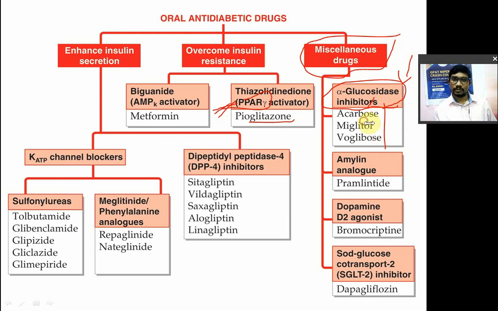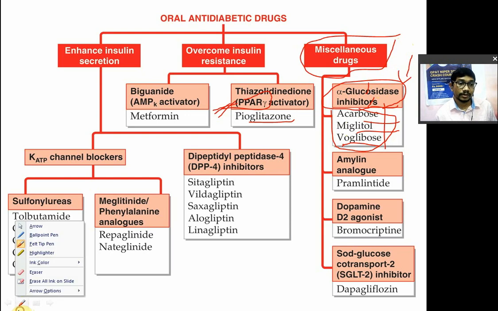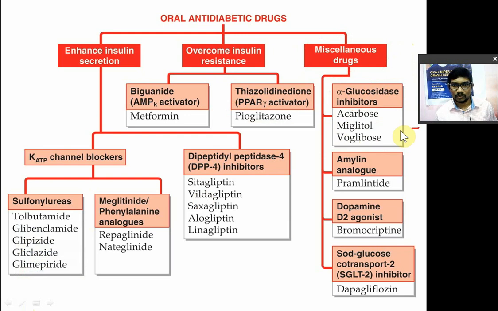Acarbose क्वेश्चन इसके ऊपर 3 बार आ चुके हैं. Acarbose, miglitol, and voglibose. So these 3 drugs, they are known as alpha glucosidase inhibitors. So they will inhibit this enzyme, and the enzyme will not do its work. What is the work? To convert the polysaccharide into monosaccharide so that it can be absorbed. So that will be prevented, and increase in the blood sugar level will be prevented. So that's how they will decrease it: miglitol, acarbose, and voglibose.